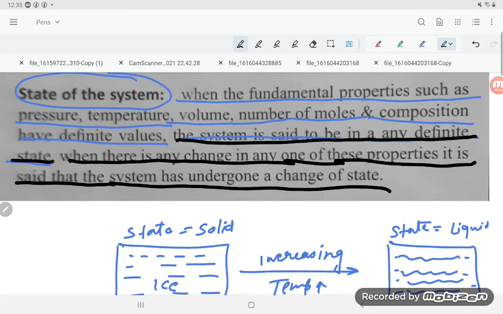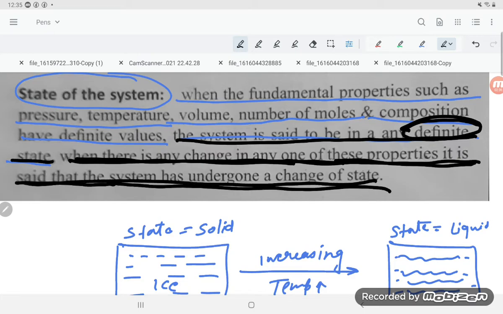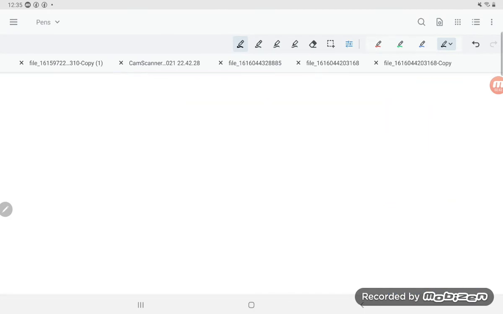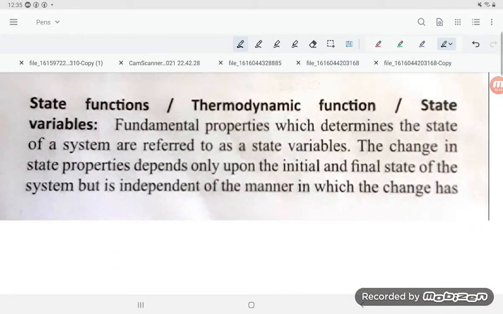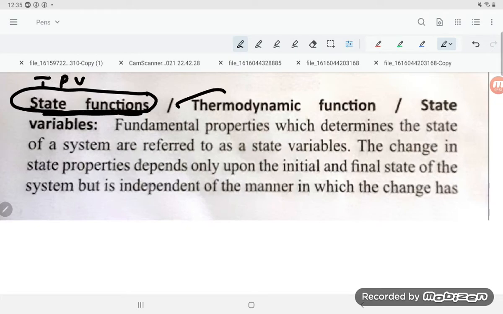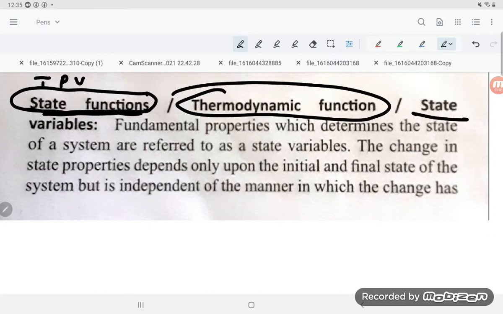If temperature, pressure, number of moles of gas and volume are constant, the system will be in a definite state. But when there is any change in one of these properties, the system is undergoing a change of state. These parameters, temperature, pressure and volume, are all state functions, also known as thermodynamic functions or state variables.